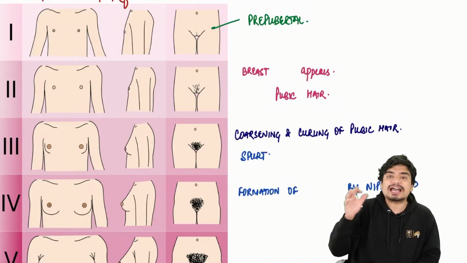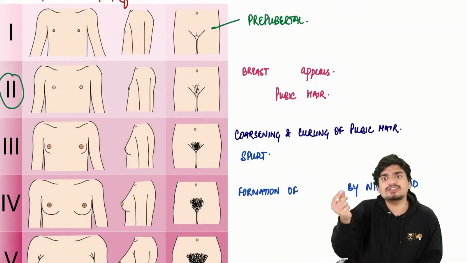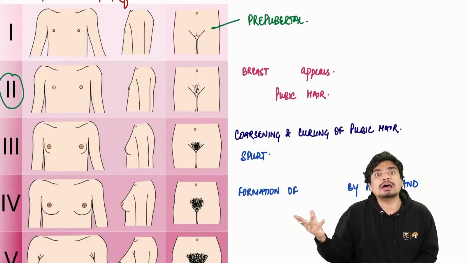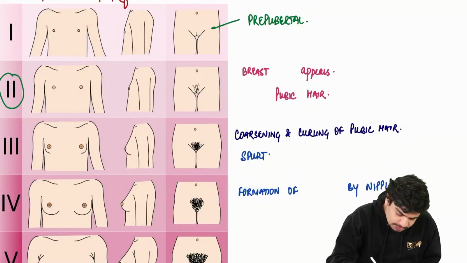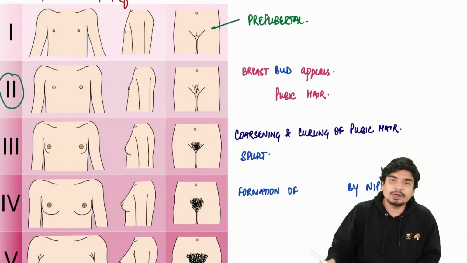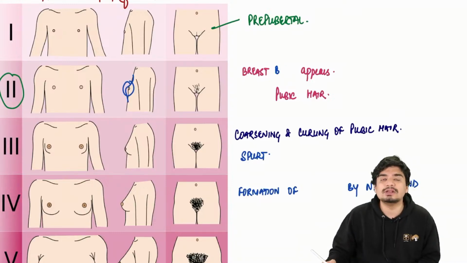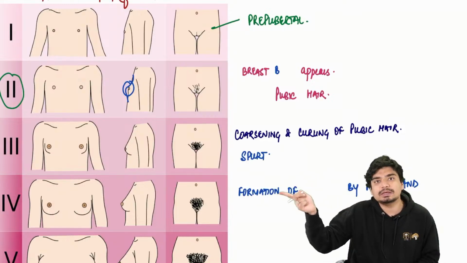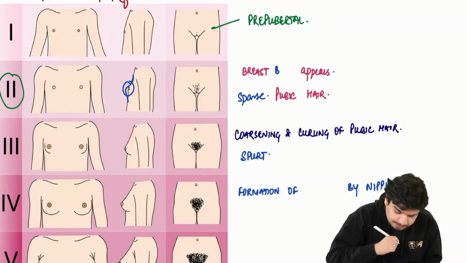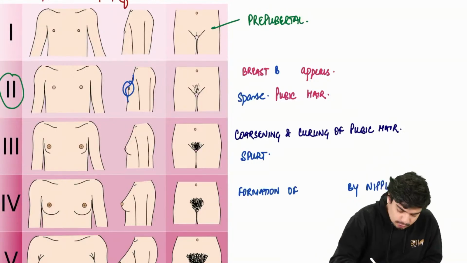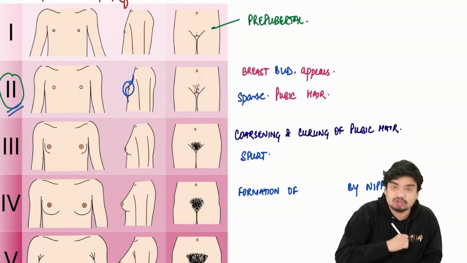Okay. Now, Tanner stage 2. What was the first sign of puberty in females? It was thelarche, breast development. So in Tanner stage 2, breast development is going to occur. The breast bud is going to appear. You will have a small breast growth. And after T comes P, so again sparse pubic hair. So breast bud and sparse pubic hair as far as Tanner stage 2 is concerned.